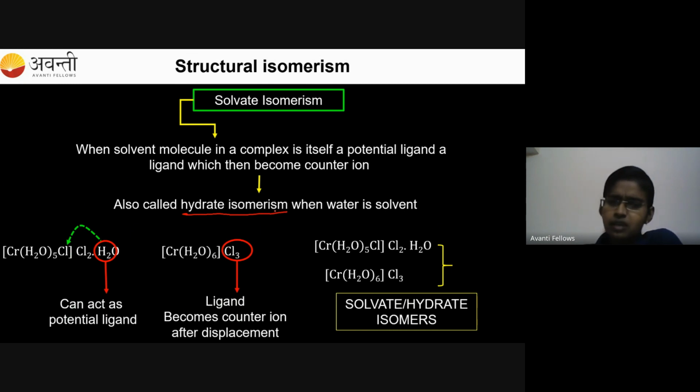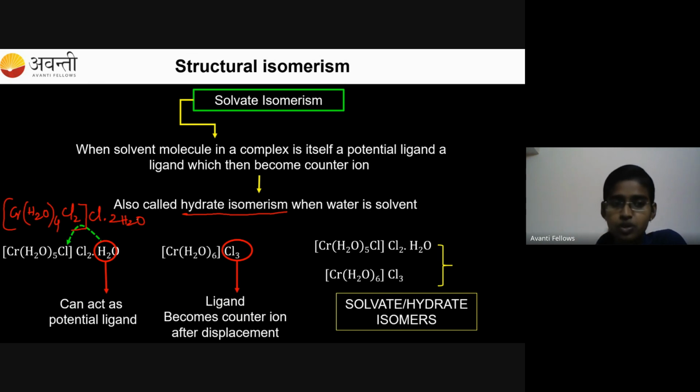I can write one more isomer for this. What is that? I can write Cr, and take one more H2O out and bring one Cl in. So it becomes H2O 4 times and Cl2 inside, and one Cl will be outside, and now 2 H2O has gone out. This is also one among the pair for this system.